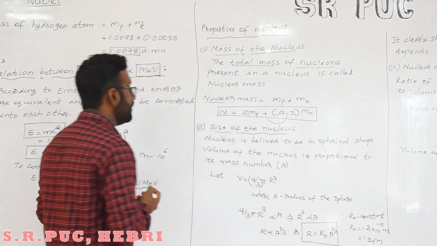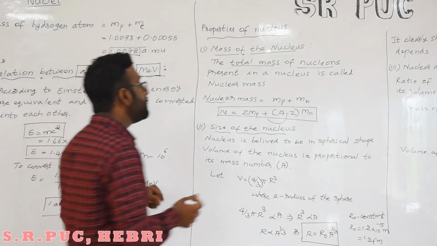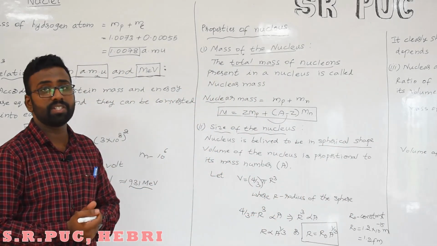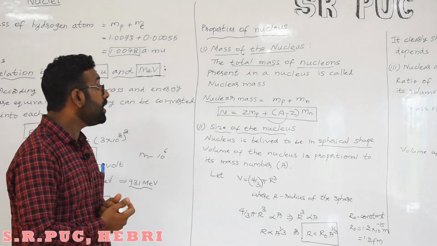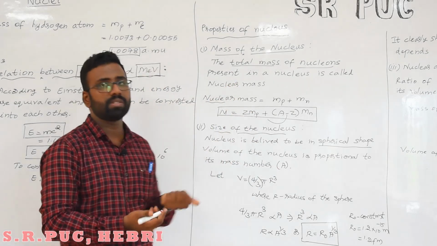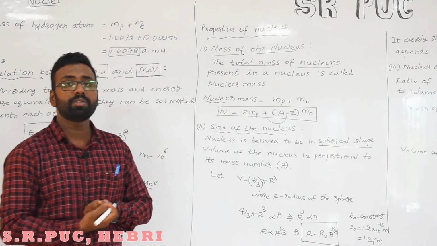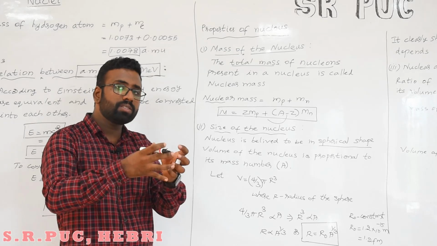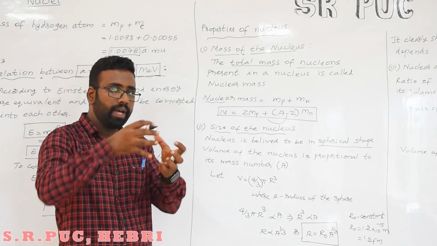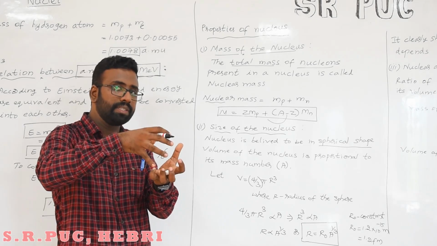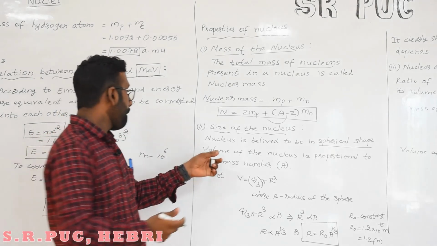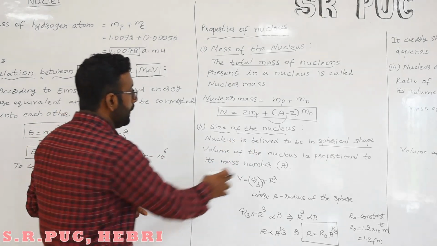So how do we find this? The nucleus is believed to be in a spherical shape. The volume of the nucleus is proportional to the mass number. What is mass number? Mass number is the total number of protons and neutrons, right? So as the mass number increases, volume also increases. Very simple. So we say that volume is proportional to mass number.